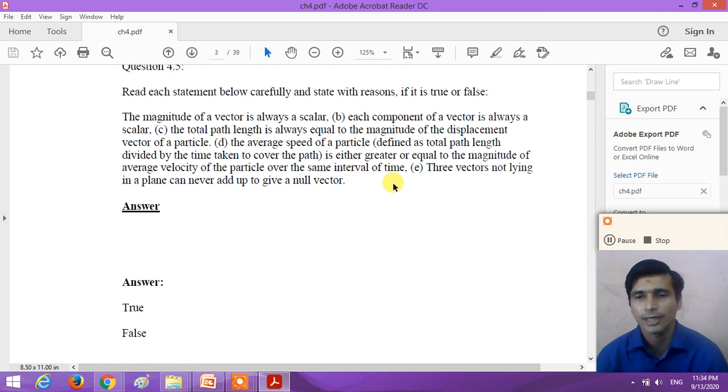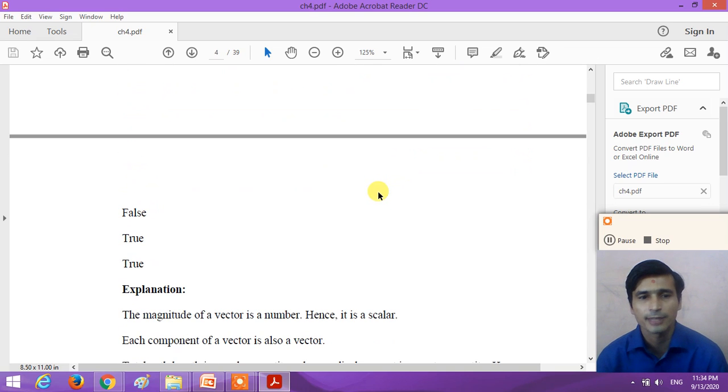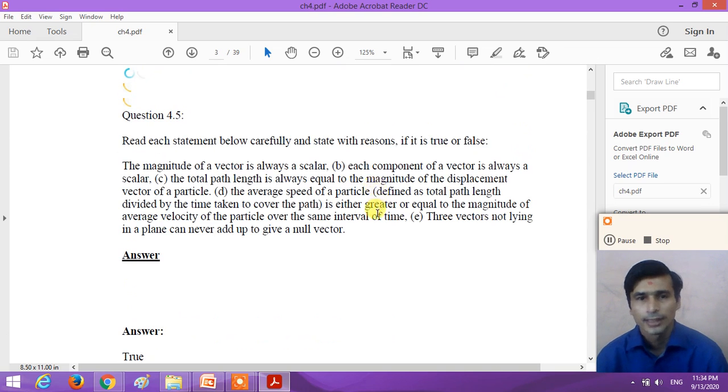So the average speed is always greater than or equal to the magnitude of the average velocity. So the fourth statement is true.